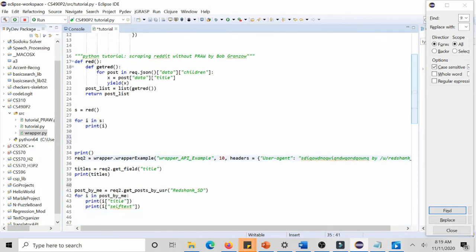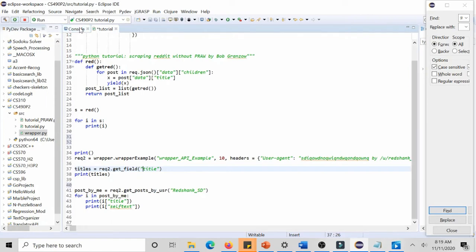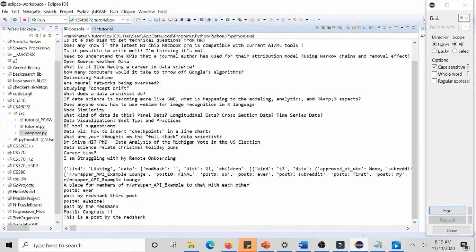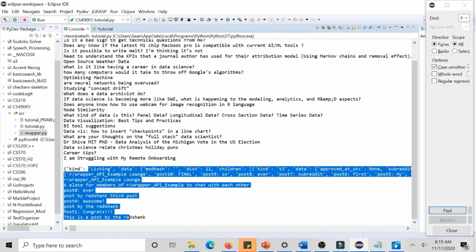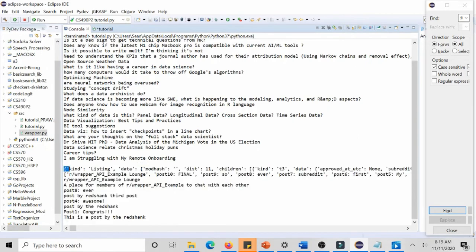We're going to pass in the subreddit, the limits, headers. We're going to get the list of titles, and we're going to get the posts by a certain user, Redshank, and we're going to post the title followed by the description of the post. And if we run, what we should get is, yep, so here's the data.